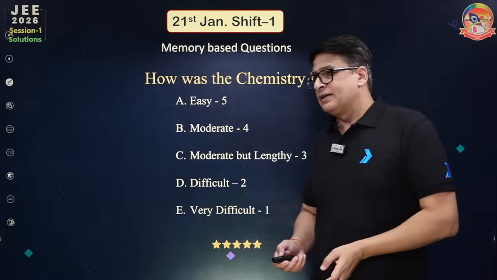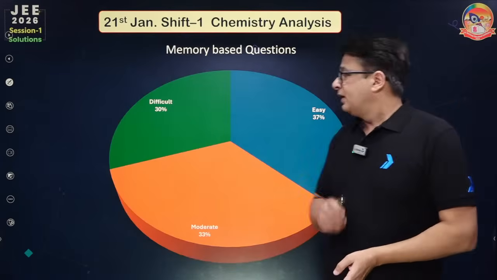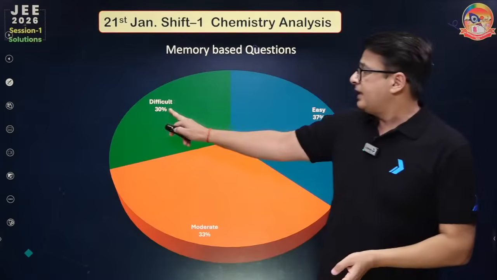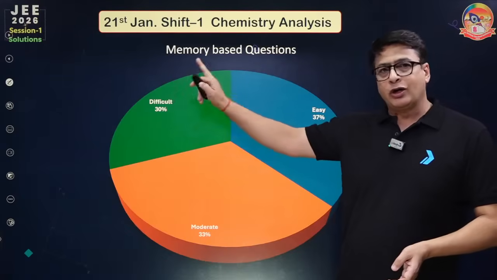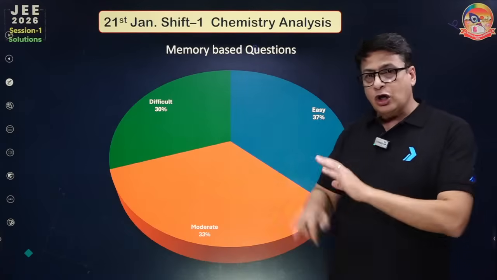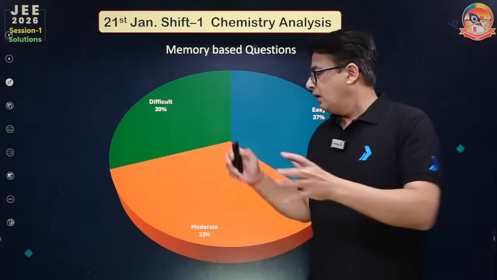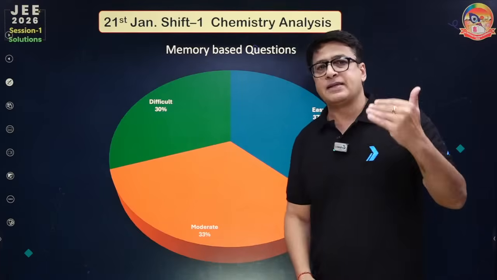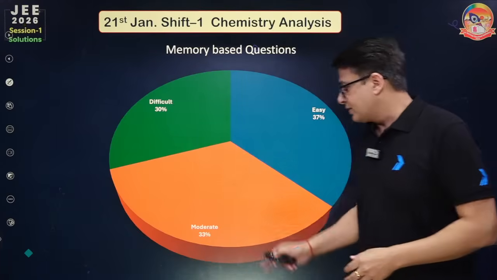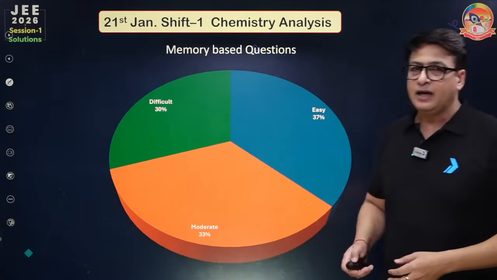Great. So everyone is writing, great, great. So 30% we kept as difficult only because of the calculation part, not because these are tricky or difficult. Moderate is 33%, easy is 30%.